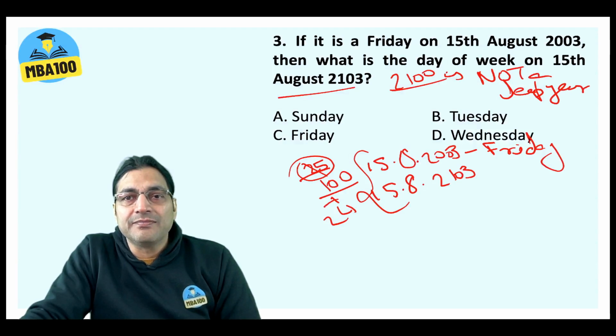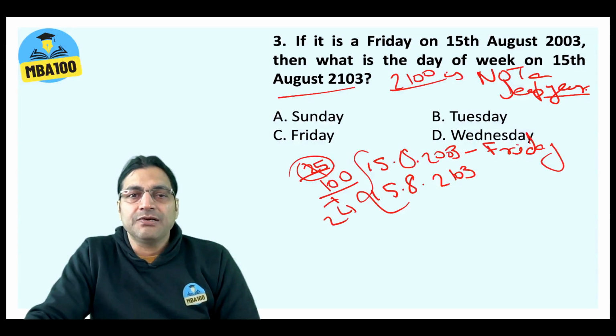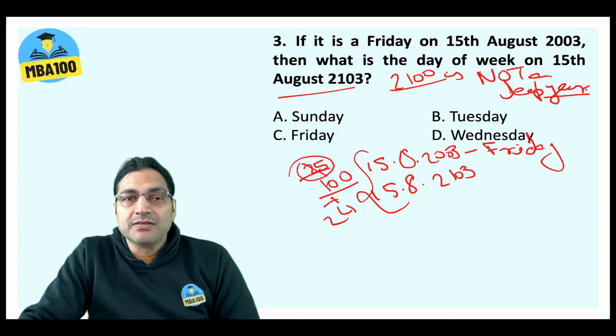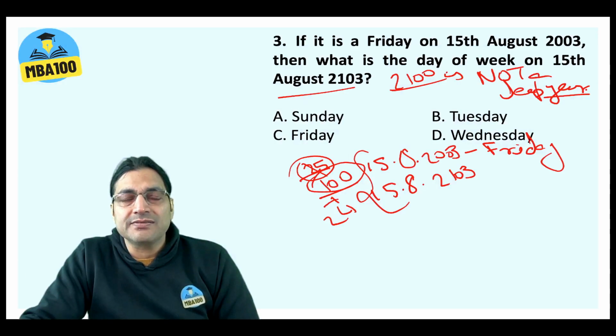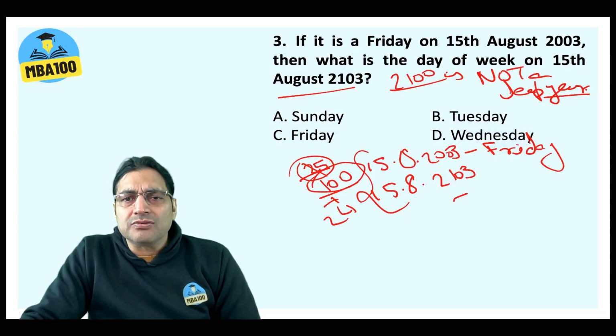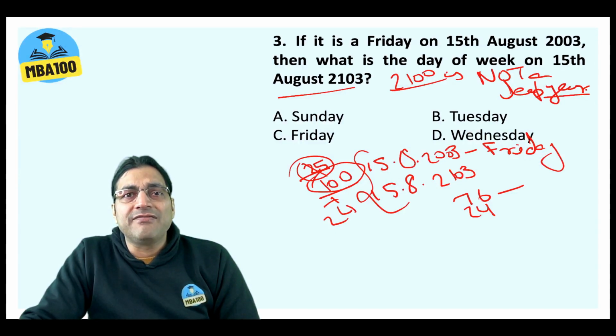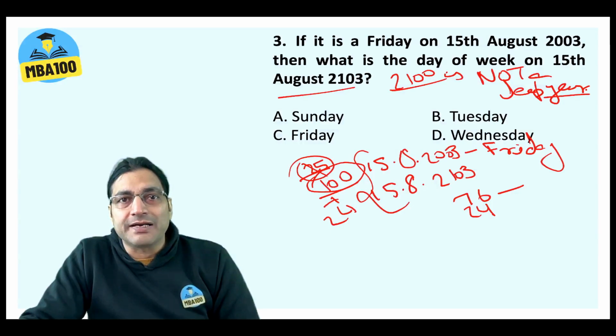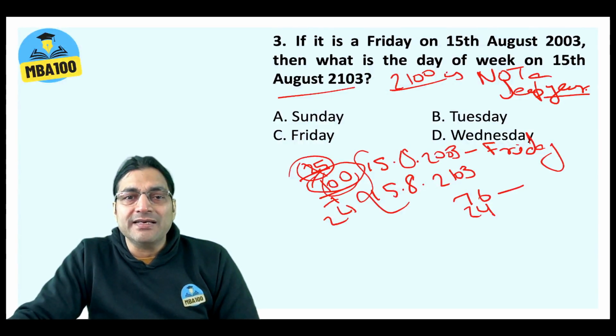Please keep that in mind. Okay? It's not a leap year. Or will not be a leap year, should I say. So out of these 100 years, there's a gap of 100 years, there would be 24 leap years. Okay? So 76 non-leap years and 24 leap years. So straight away we know that every year gives us at least one odd day, that is something in excess of a multiple of 7, and a leap year gives us 2 odd days. So these 100 years will straight away give us how many odd days?